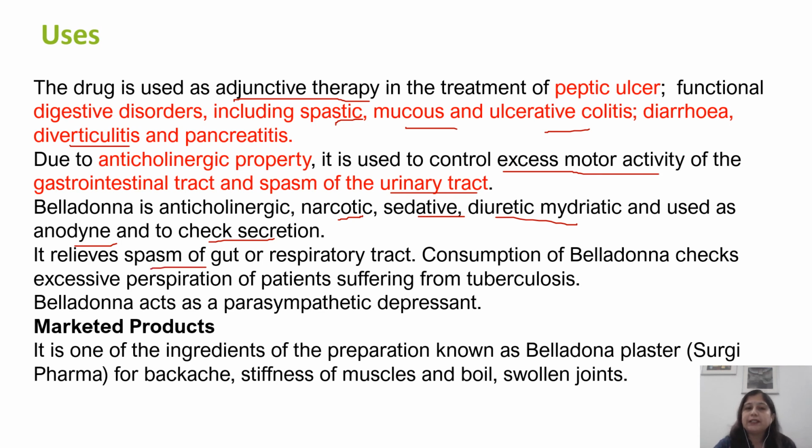It relieves the spasms of the gut and the respiratory tract, and if belladonna is consumed, it relieves the excessive perspiration that occurs mainly in conditions having severe weakness, like in TB patients, and therefore it acts as a parasympathetic depressant drug. So, these are the multiple functions as well as the commercial applications of belladonna, and it is available in different formulations in the market for the treatment of backache, stiffness of the muscles, boils, swollen joints, etc.